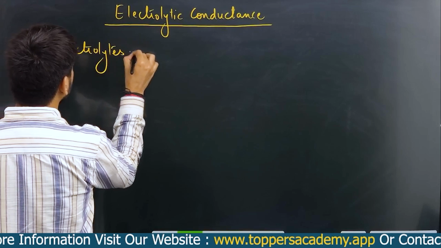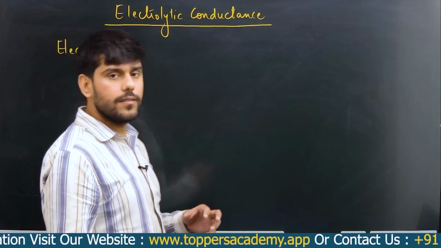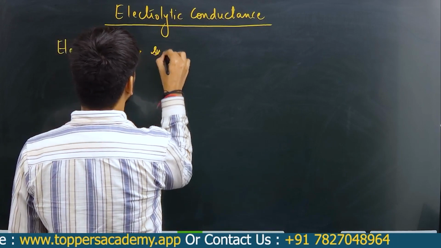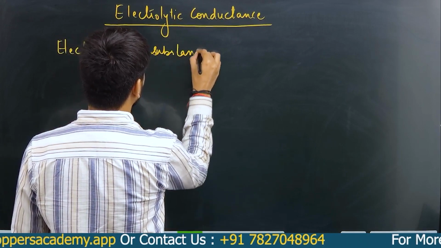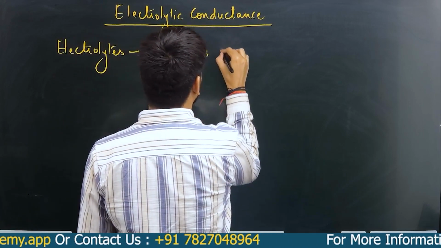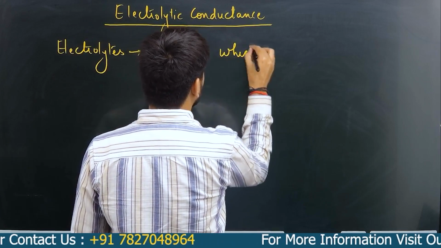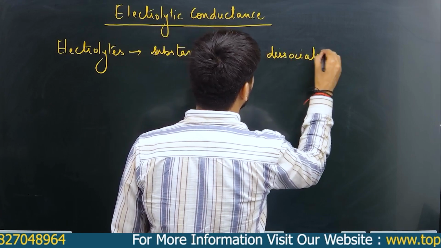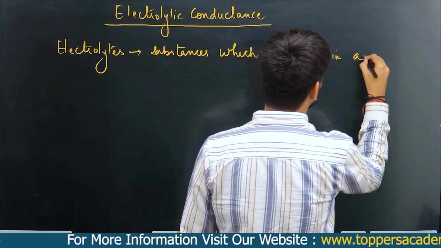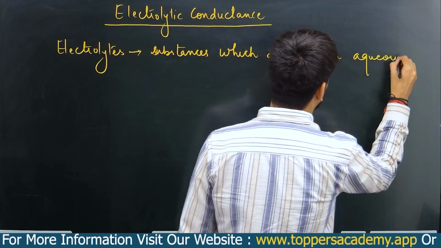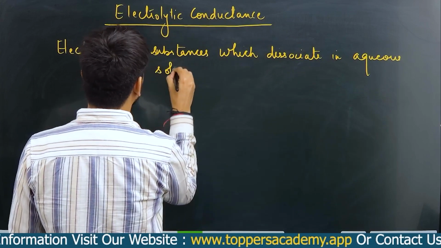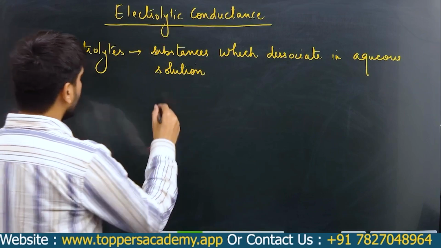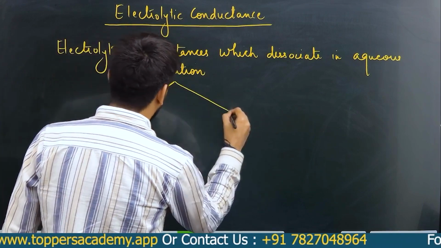Electrolytes are the substances that dissociate in aqueous solution. So substances which dissociate in aqueous solutions. Now, these electrolytes can be strong and weak.